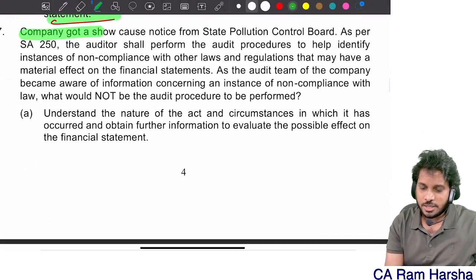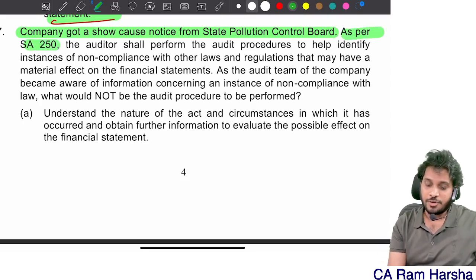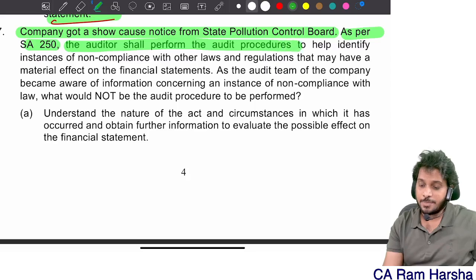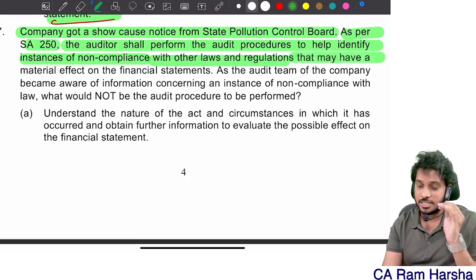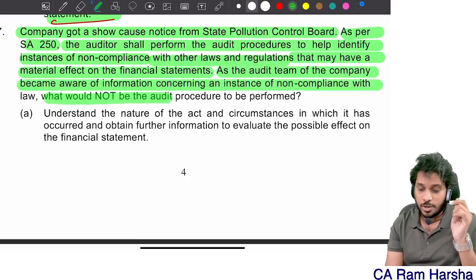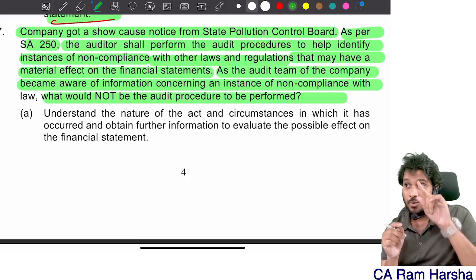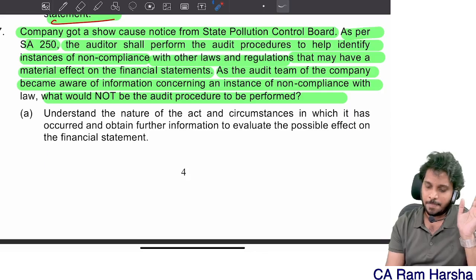The company got a show cause notice from the State Pollution Control Board. As per SA 250, the auditor shall perform audit procedures to help identify instances of non-compliance with other laws and regulations that may have a material effect. As the audit team of the company became aware of information concerning non-compliance, what would not be the procedure to be performed? What you will not perform? Regarding this, we'll see the options.